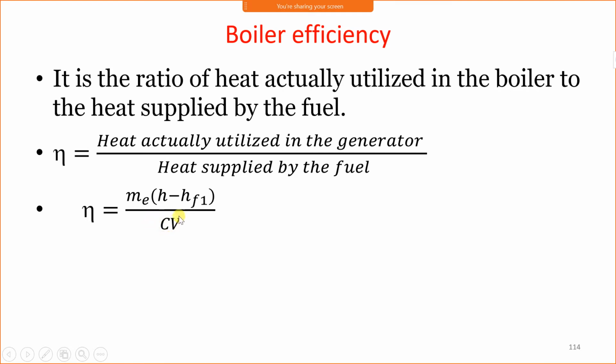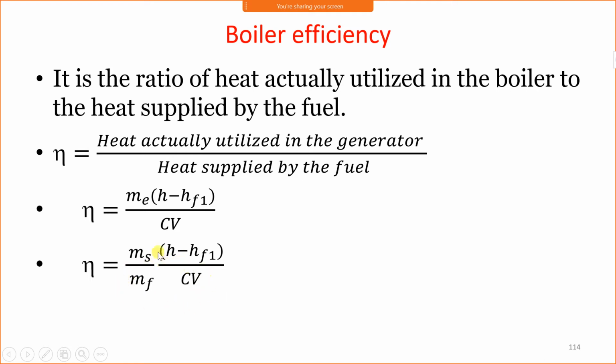Now, why am I taking only the calorific value? This calorific value represents the heat content of 1 kg of fuel. But here we have to take the heat content of total fuel supplied. Look at here. ME is the ratio of MS upon MF. Therefore, the second formula is eta equals MS (H minus HF1) upon MF times calorific value. This is the heat absorbed by the water to convert into steam, and this is the total heat supplied by the fuel.